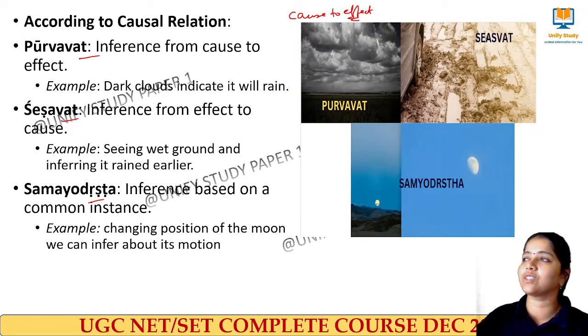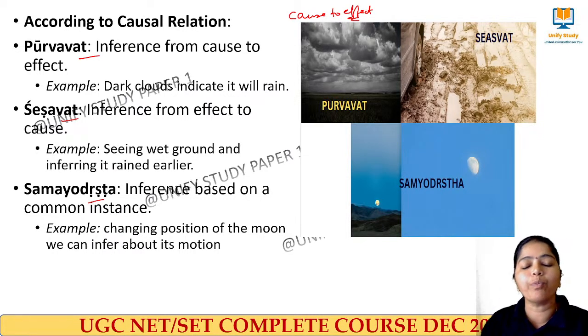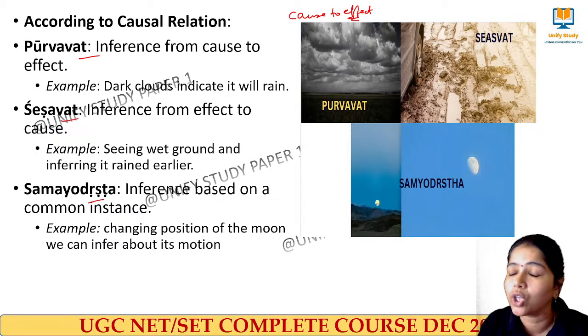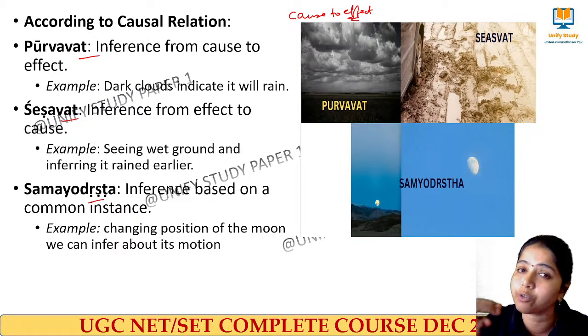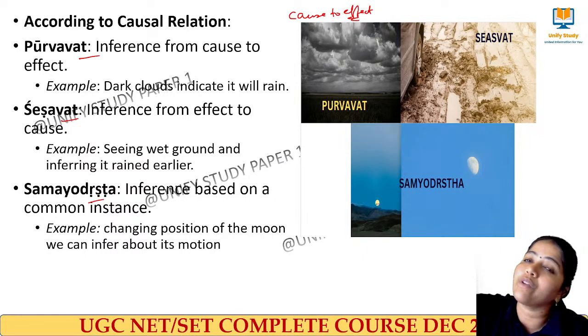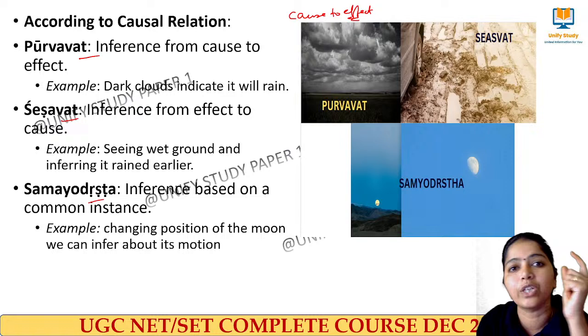I didn't realize the sound which is coming outside. So Purvavat Anumana means what? It is taking an inference from cause to effect. What is the cause? Looking at the dark clouds, that is perceiving the dark clouds in the sky. I am talking about the future, present to future. So dark clouds indicate that it will rain.